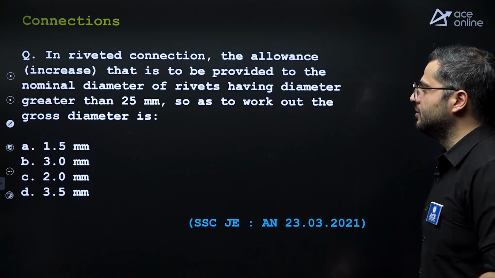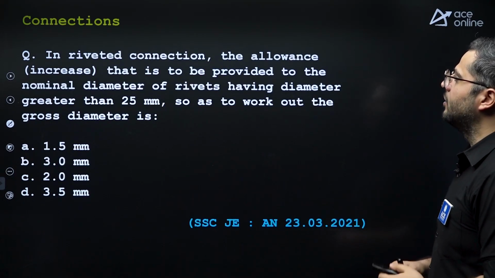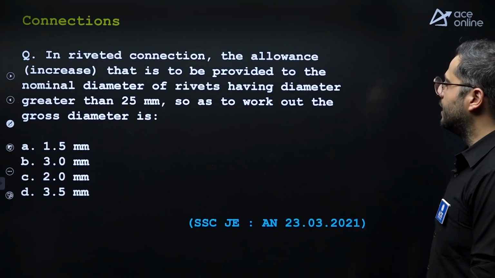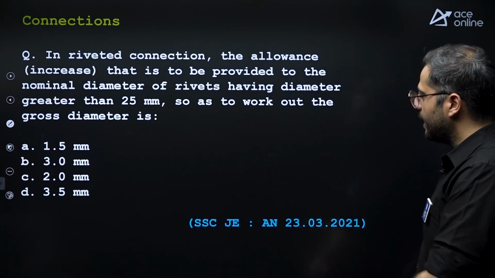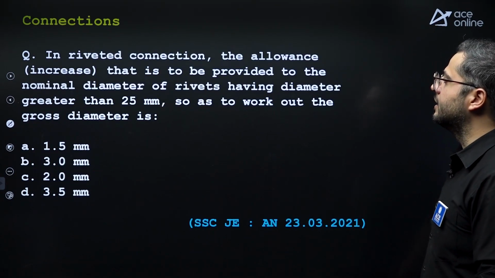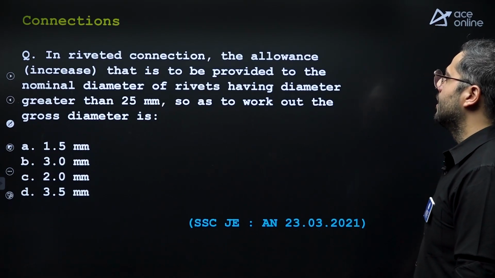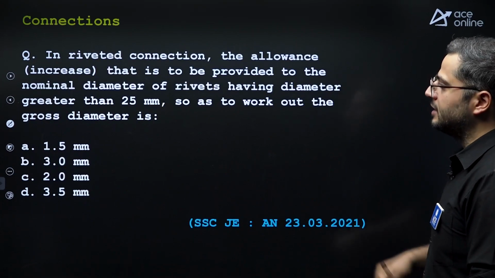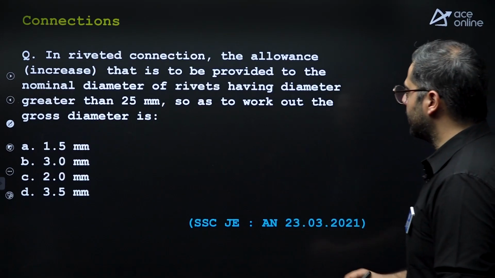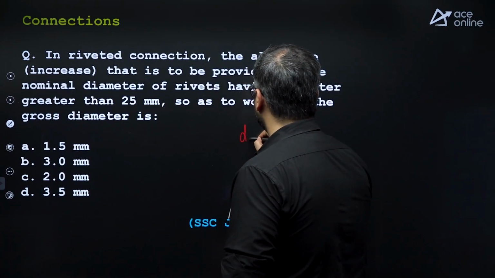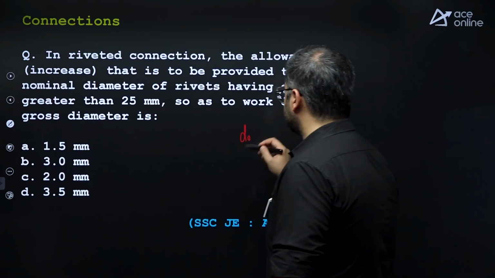Let's see for connections now. In riveted connections, the allowance or increase that is provided to the nominal diameter of the rivet having diameter greater than 25 mm, so as to work out the gross diameter. So you need to find out how much increment you need to do for the rivet hole, right? So the D0 value, what is to be done?